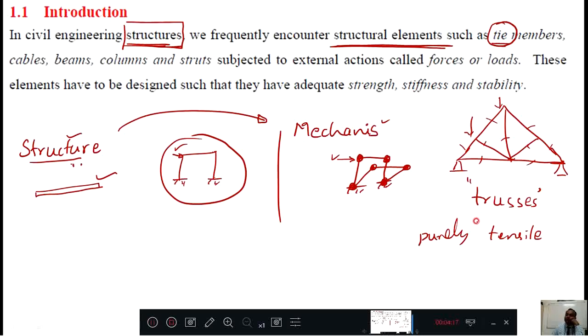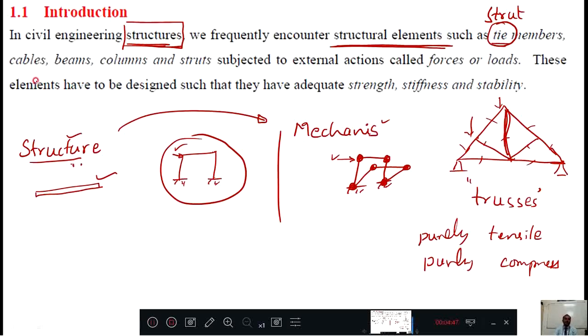And in opposite way, I can say that if any member is carrying a purely compressive force, then that member is called as a strut. Tie is a member which carries axial pure tensile, and strut is also a member which carries axial compressive force.